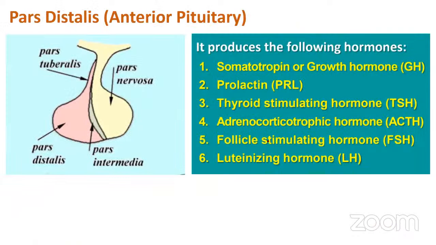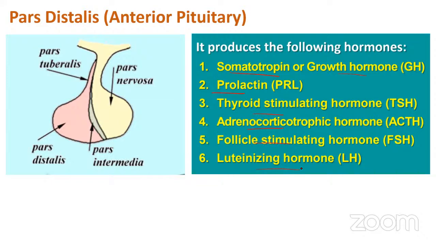So we'll talk about the anterior pituitary. The pars distalis is mostly the anterior pituitary. Do you understand? The pars distalis is usually called the anterior pituitary, and its function is to produce the following hormones: somatotrophin or growth hormone, prolactin, thyroid stimulating hormone, adrenocorticotrophic hormone, follicle stimulating hormone, and luteinizing hormone are the different hormones produced by your pars distalis.